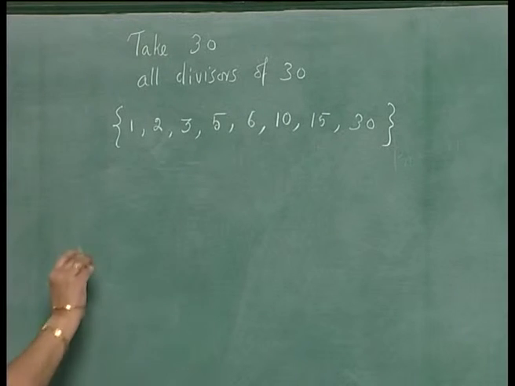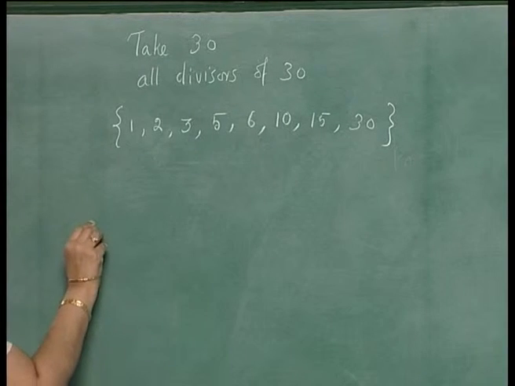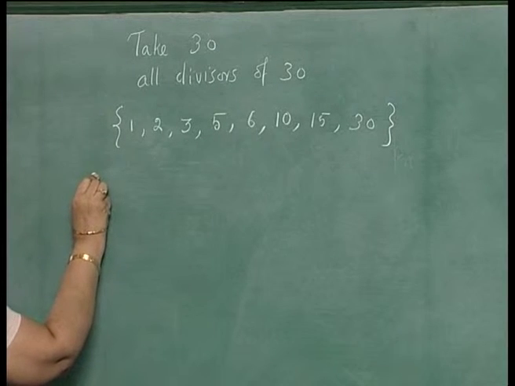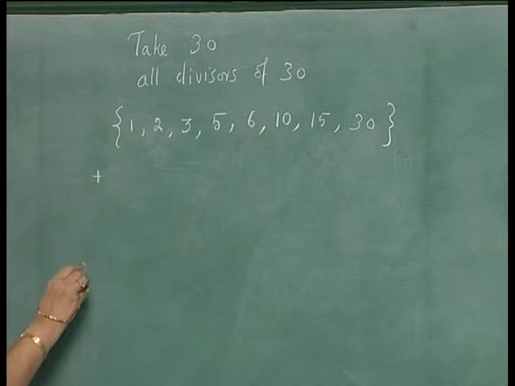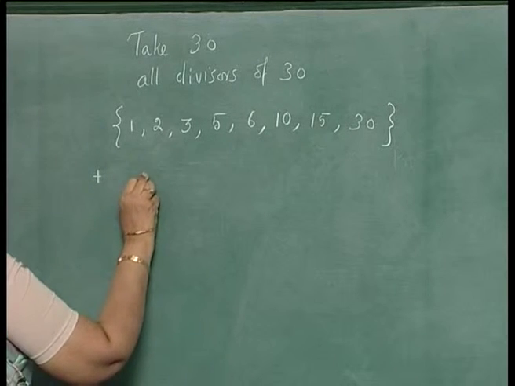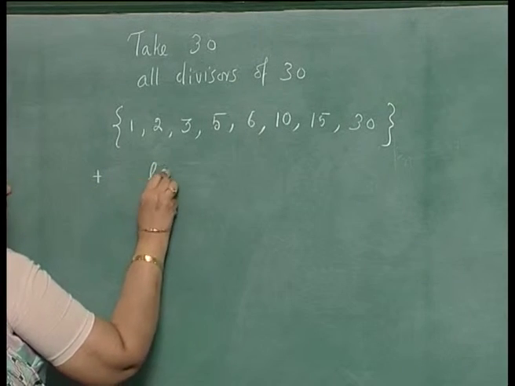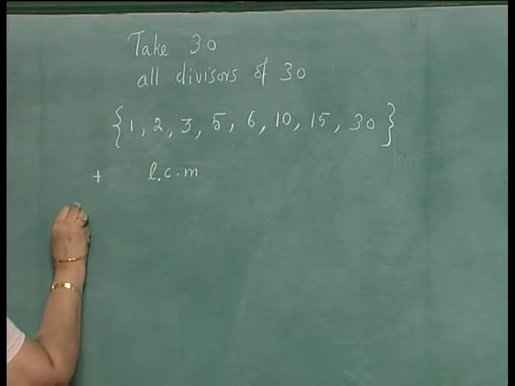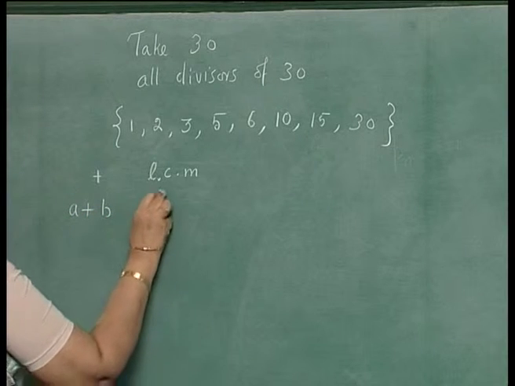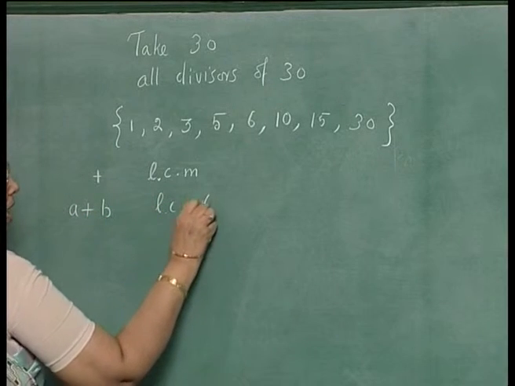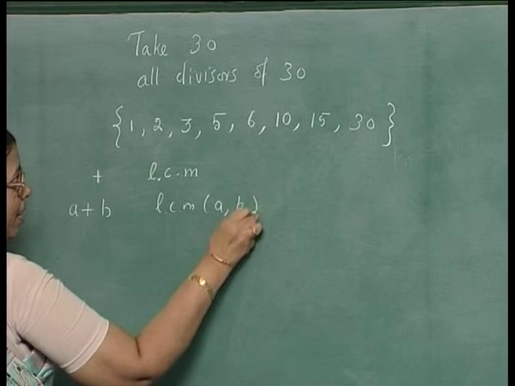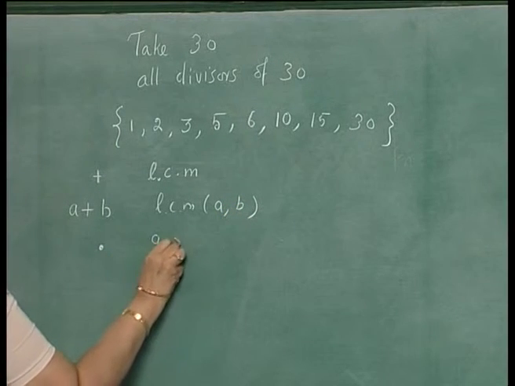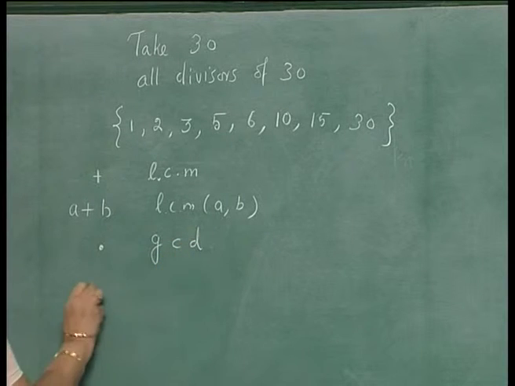and you have to define two binary operations and one unary operation. The binary operation plus will be LCM, the least common multiple. A plus B would mean LCM of A comma B, and dot is multiplication, that is GCD, greatest common divisor.